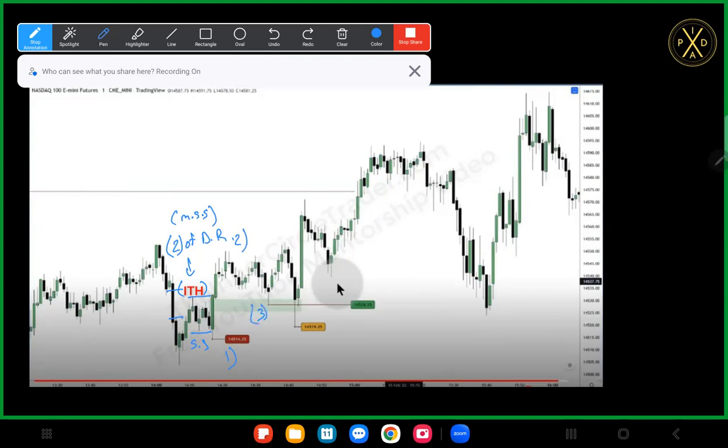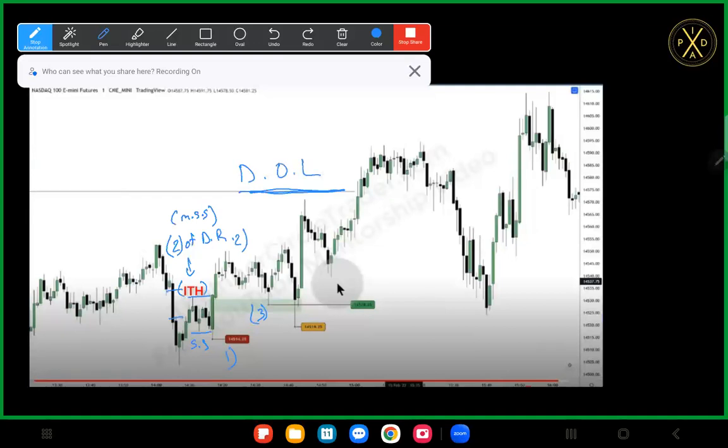Now, what do we anticipate to happen next? Well, we want to see price go towards our buy side objective, which would be in the form of this high right here, right? So price comes back down. Yes, it does push a little bit lower here, but price ultimately does get to that objective over there because that's the narrative. This is that draw on liquidity.